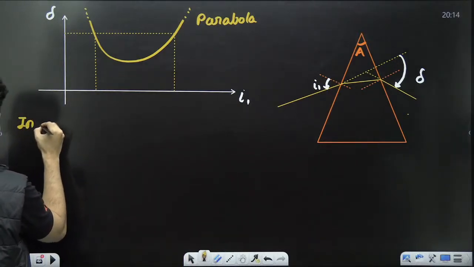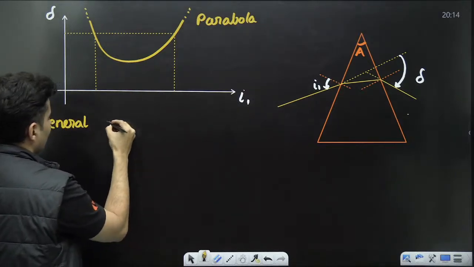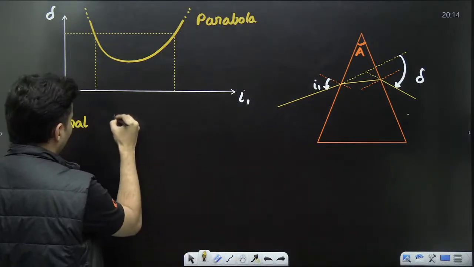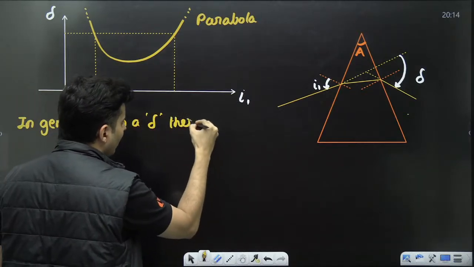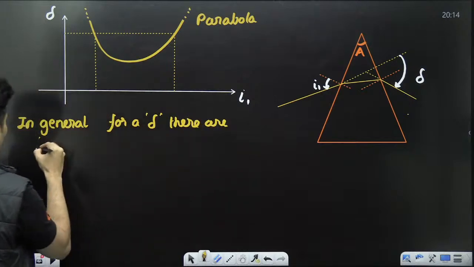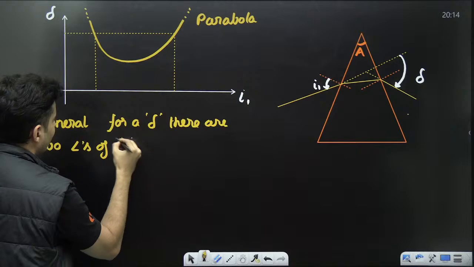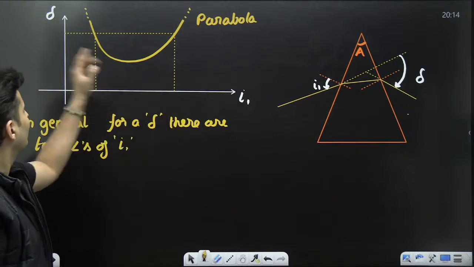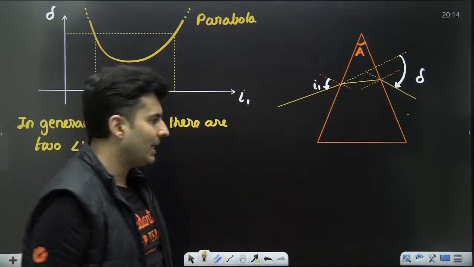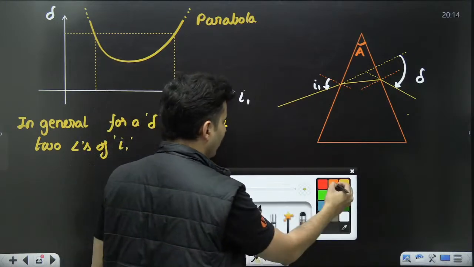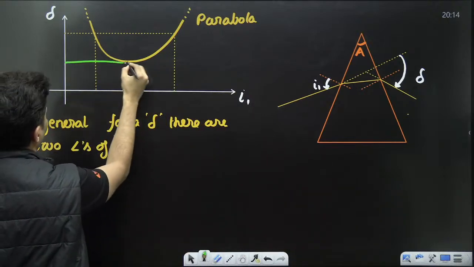In general, for a particular deviation, there are two angles of incidence, I1. So we'll get two values of angles of incidence, except for one place, and that happens right over here.